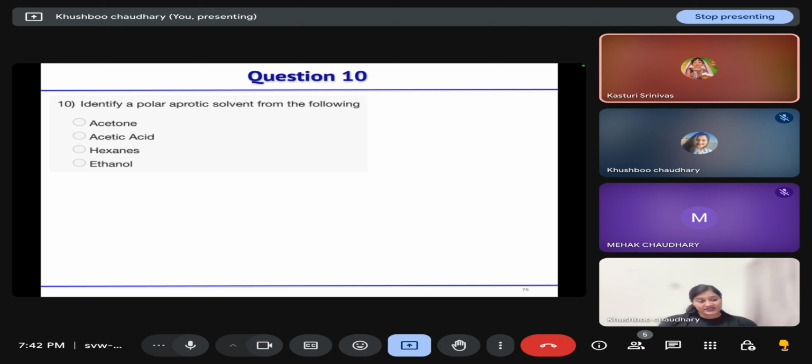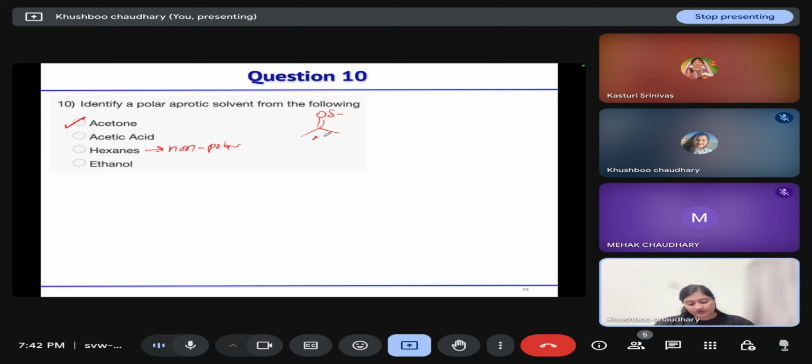Okay. Next is, identify a polar aprotic solvent from the following: acetone, acetic acid, hexane, ethanol. Ethanol? Polar aprotic, not protic. Protic means that it can give a proton. Aprotic means that it is polar in nature but is not able to give H positive. Hexanes are non-polar. They do not contain any electronegative group. So they are non-polar. The correct option is acetone, because in acetone, because of the electronegativity difference between oxygen and carbon, the bond is polar. So the molecule is polar, but it cannot give H positive in solution. So it is a polar aprotic solvent. Whereas acetic acid can give H positive, ethanol can give H positive. So these are polar protic solvents.